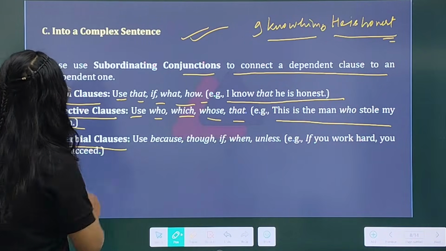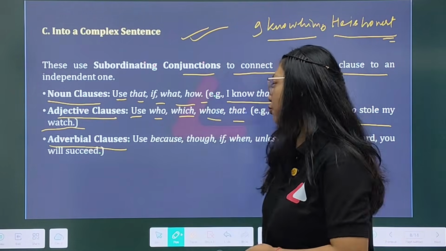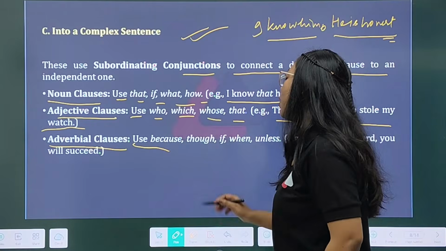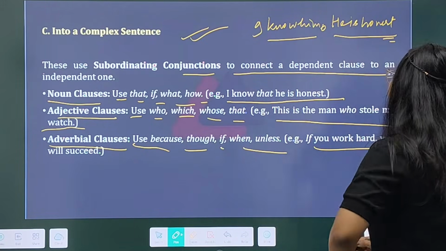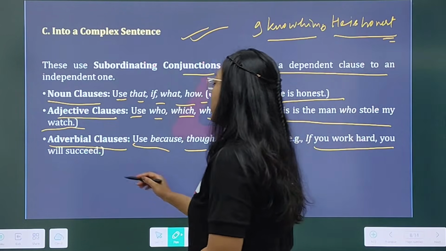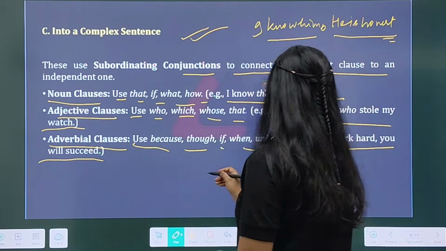Then let's move into the adverbial clauses. Use because, though, if, when and unless. Example: if you work hard you will succeed. Suppose you get this like that.